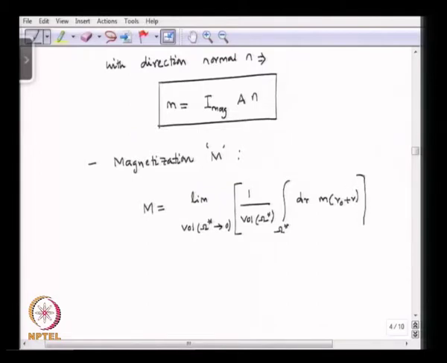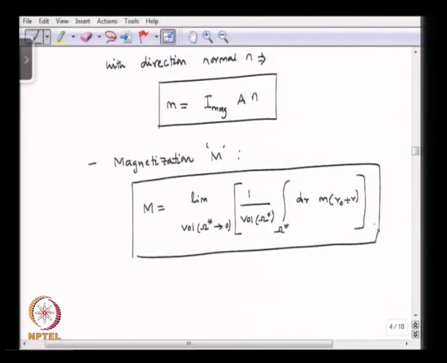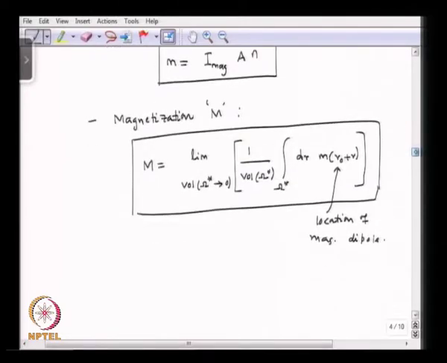So, this is the expression for the magnetization, and r0 is the location of the magnetic dipole, and r is at any point.